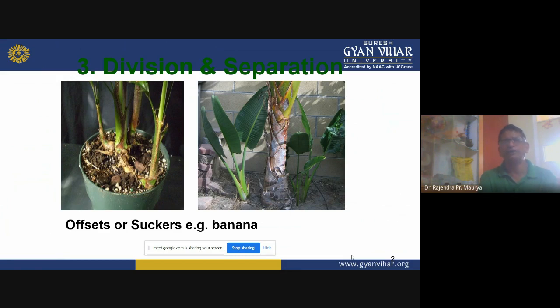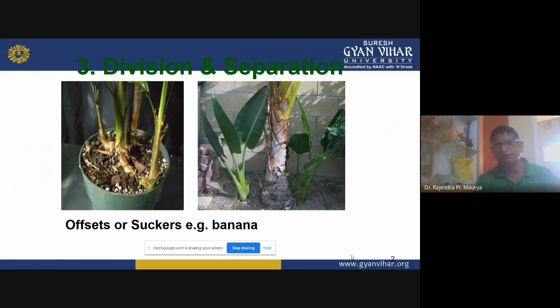Flowering and fruiting occur only one time in a banana plant, and after flowering and fruiting, that plant will die. That's why it is a monocarpic plant. So if this mother plant dies, how do we multiply this banana plant? How can we get new plants?